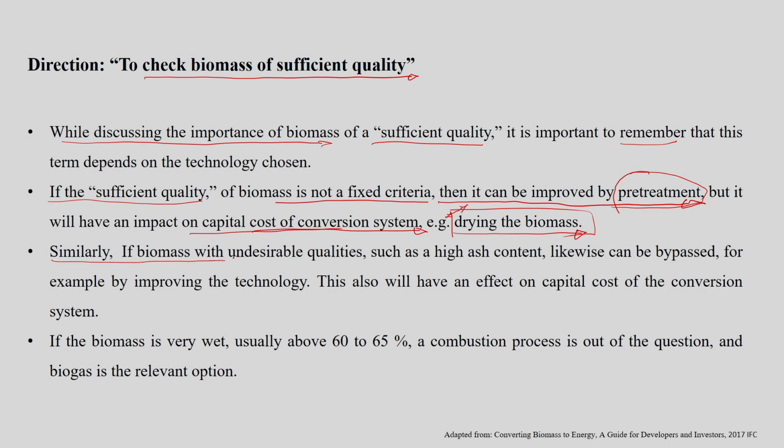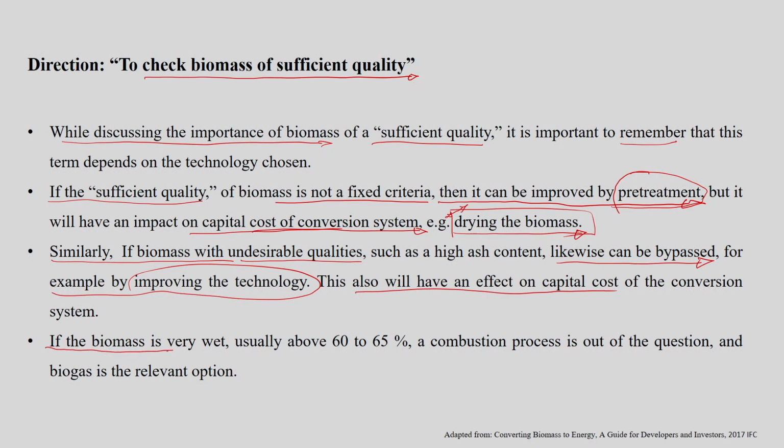Similarly, consider biomass with undesirable qualities such as high ash content. In this case also, if the high ash content biomass is bypassed, for example by improving the technology, implementing another technology will again have an impact on the capital cost of the conversion system, as we already discussed in our previous lecture. For the thermal conversion system, low ash content biomass is preferable for good conversion of biomass to a required product.